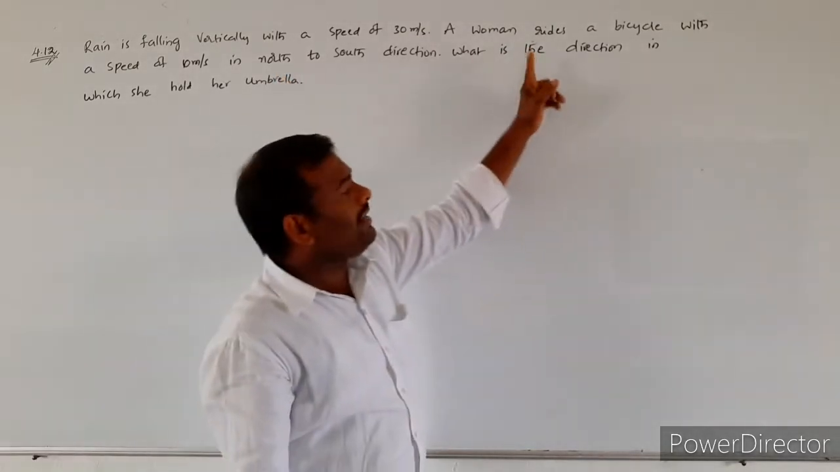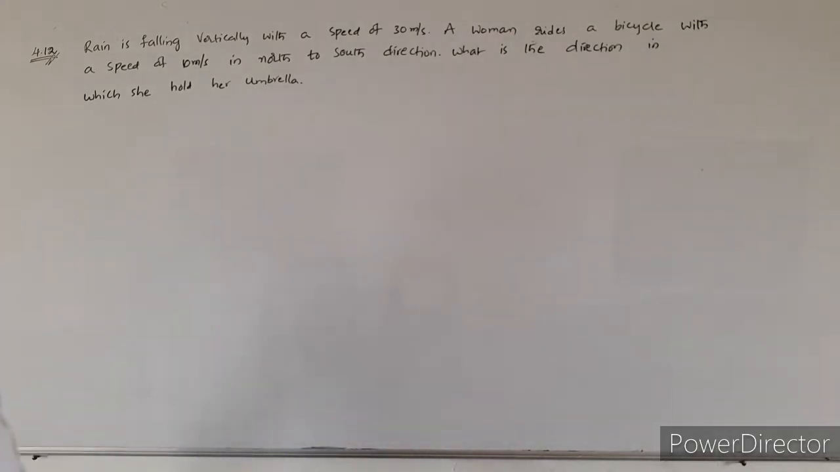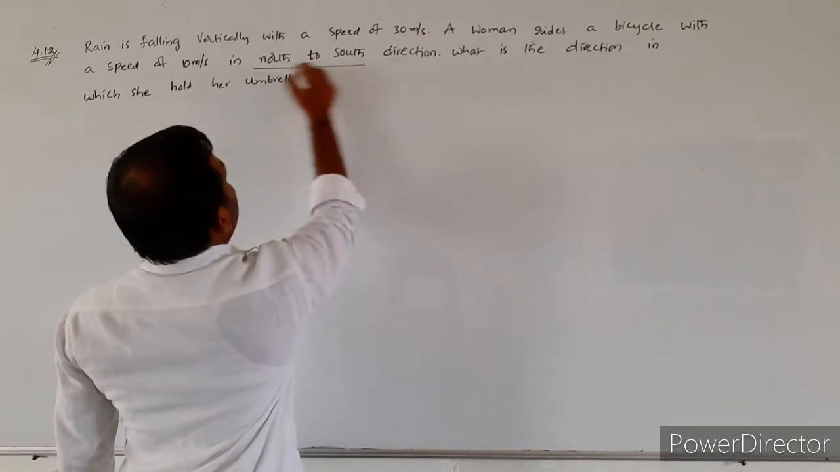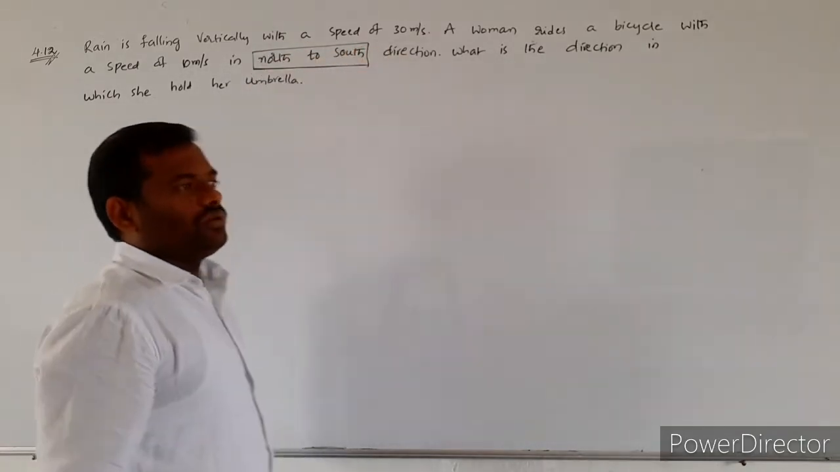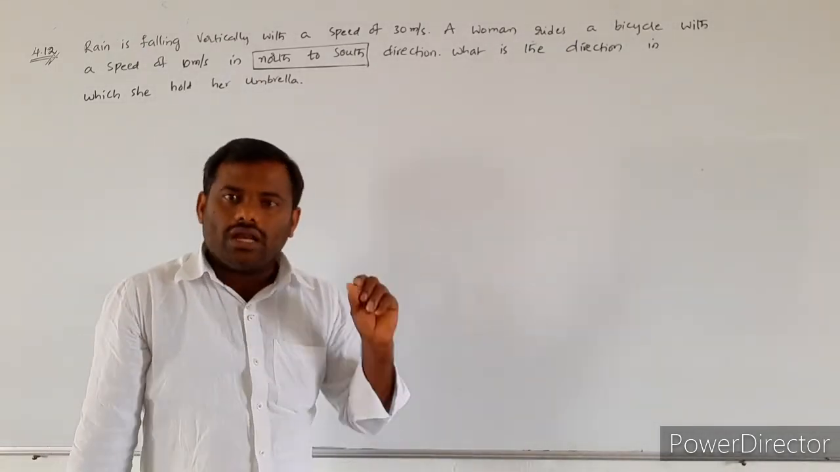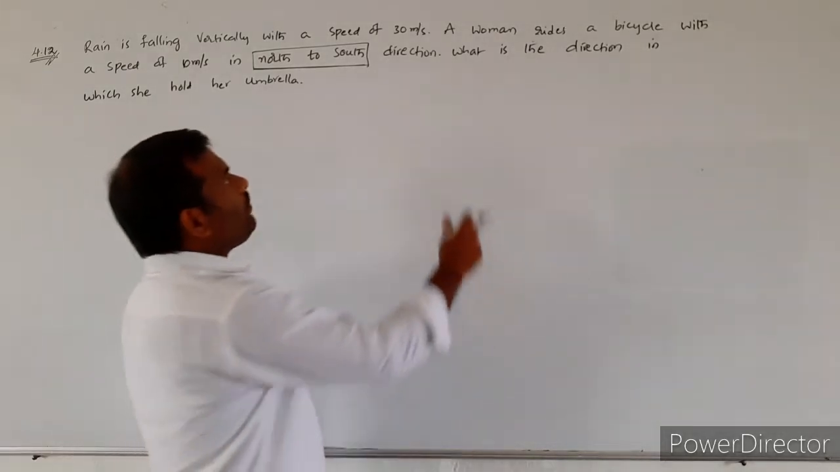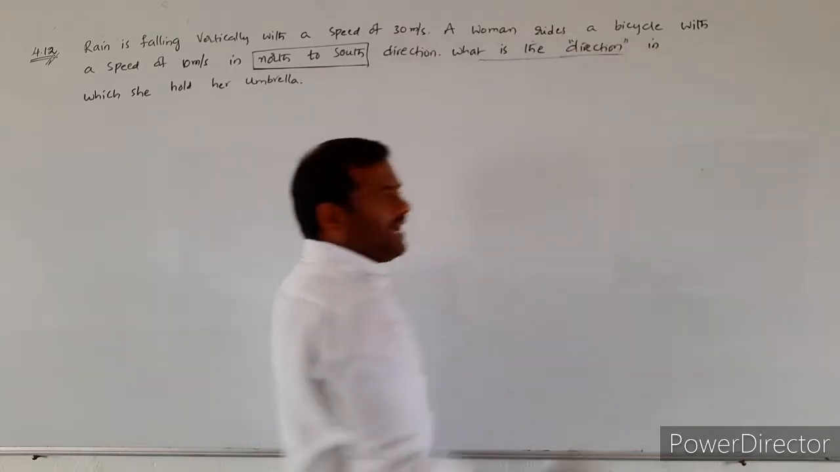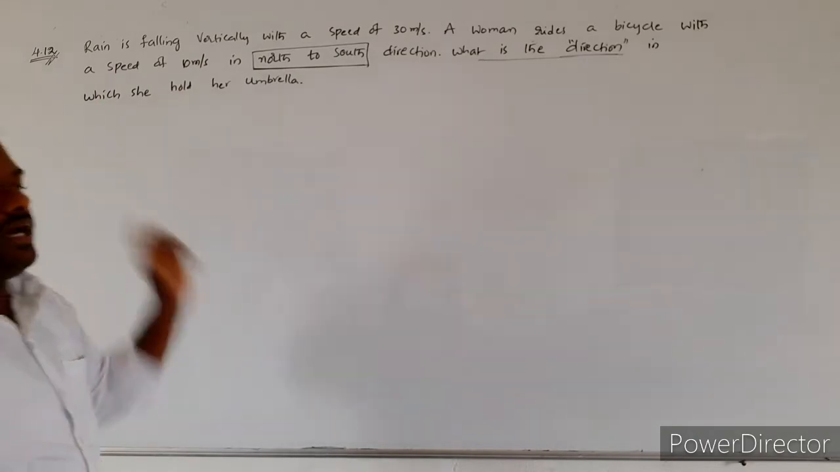Now, a woman rides a bicycle with a speed of 10 meter per second, from where to where? North to south. So she will be riding the bicycle in which direction? North to the south with a speed of 10 meter per second. Now what are they asking? What is the direction in which she should hold her umbrella?